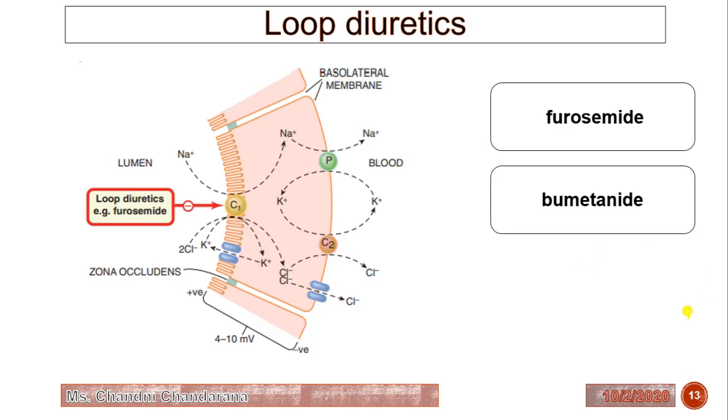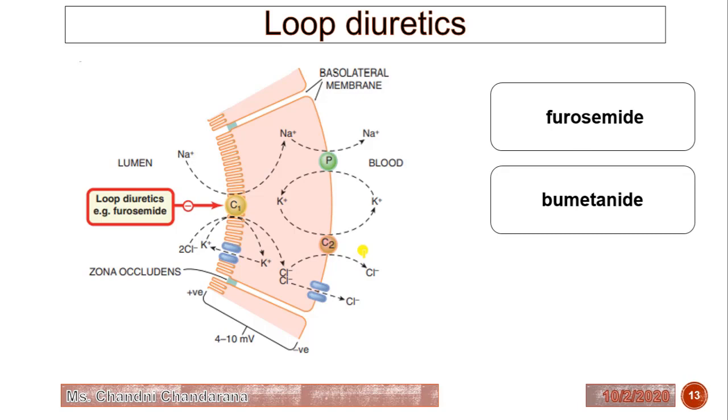Generally, loop diuretics produce the excretion of calcium as well as magnesium, and decrease the excretion of uric acid. What are the examples of loop diuretics? Bumetanide and furosemide.